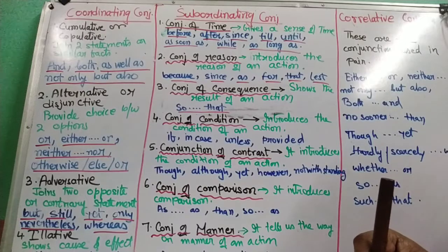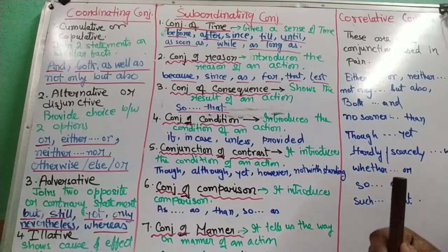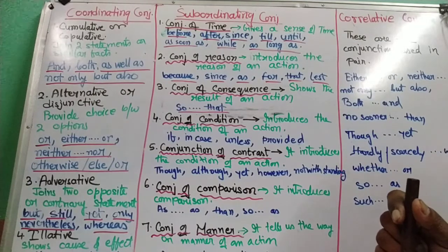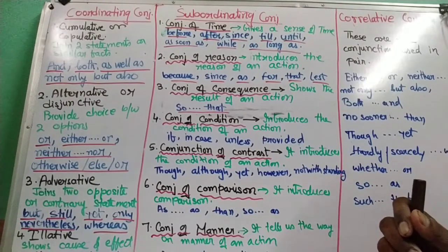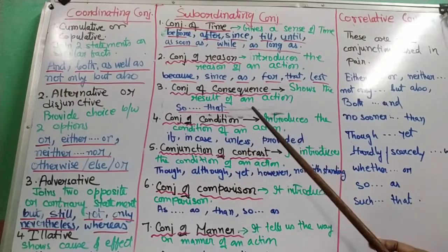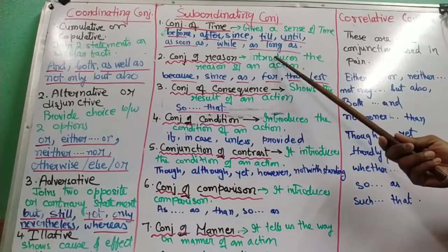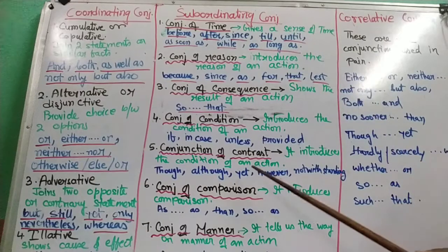Now we have conjunction of result. Why did a particular thing happen? It introduces the result of an action. Like, he is so weak that he cannot walk. So he is weak, and what is the result of his weakness? He cannot walk. Conjunction of purpose, you don't have in your syllabus. There was another conjunction of purpose, but it is very similar to conjunction of reason, so I have skipped that.